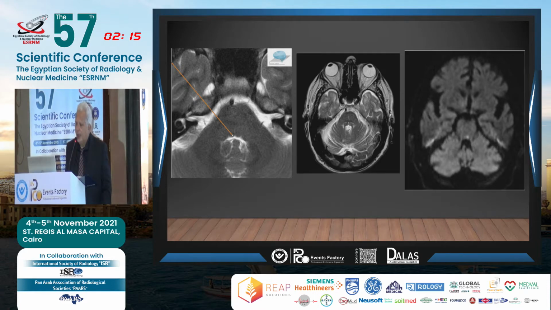Another lesion, the patient in this part is suffering from horizontal conjugate gaze palsy, loss of taste sensation. You find the lesion is a very small part here, as you see in the diffusion image. And sometimes it passes undetected.